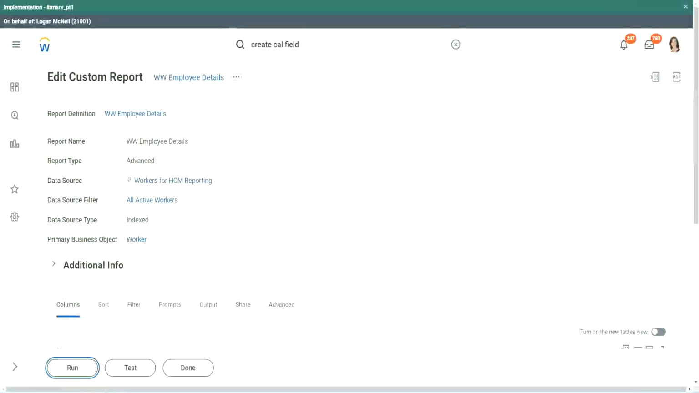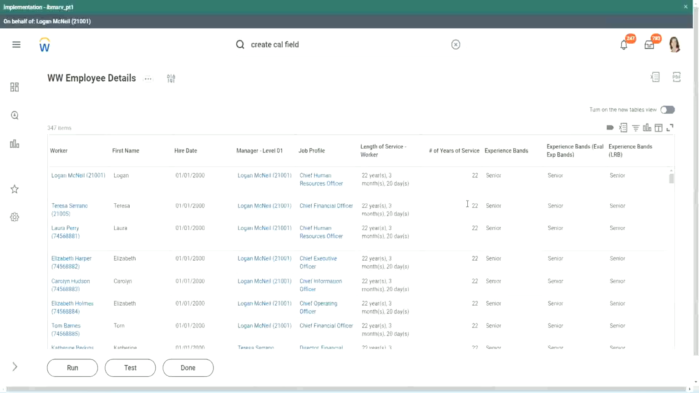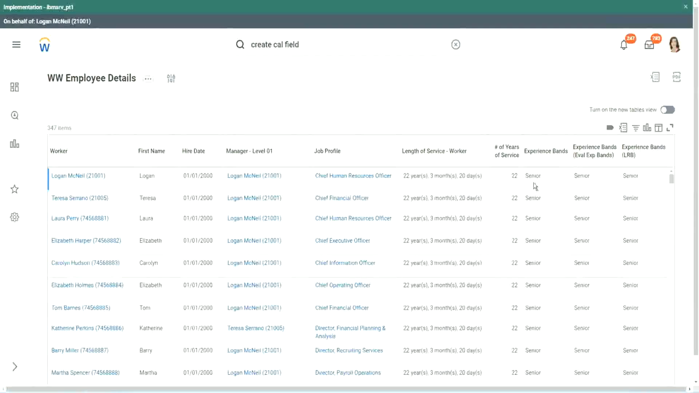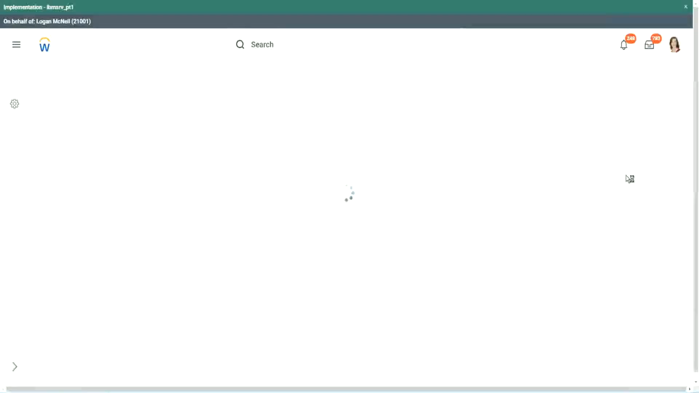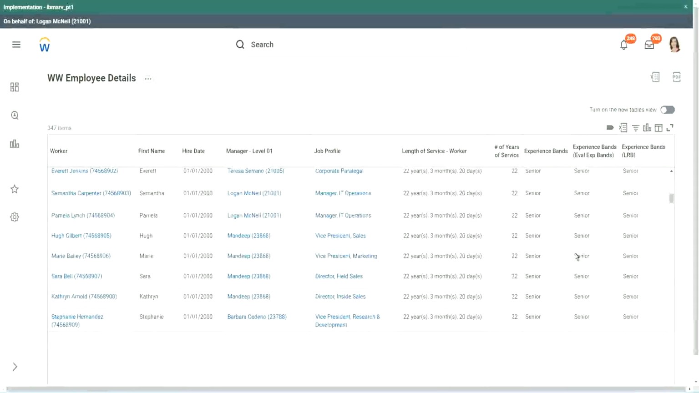Run. Looks the same, right? When we did evaluate expression, it's giving me senior. Evaluate expression band, senior. But an LRB also, same output. So our output was exactly the same. So in this particular case, it did not make much of a difference.